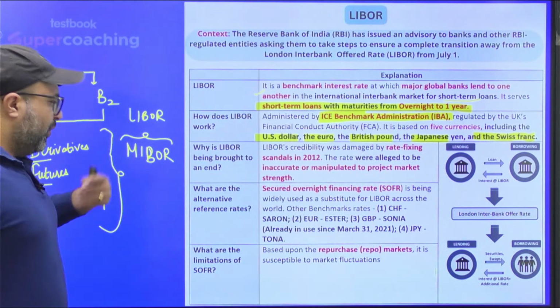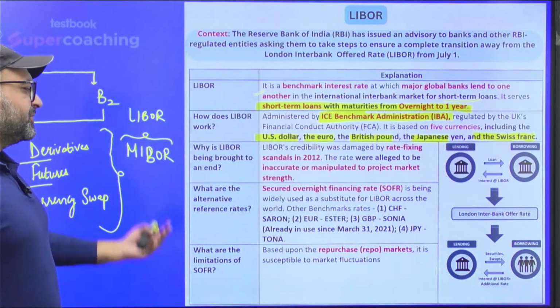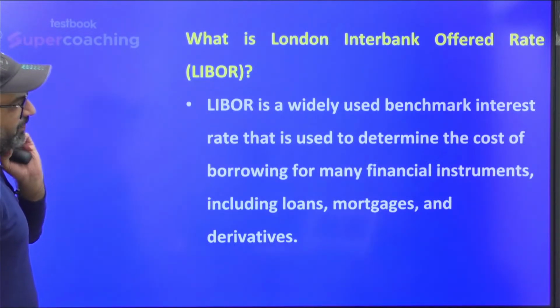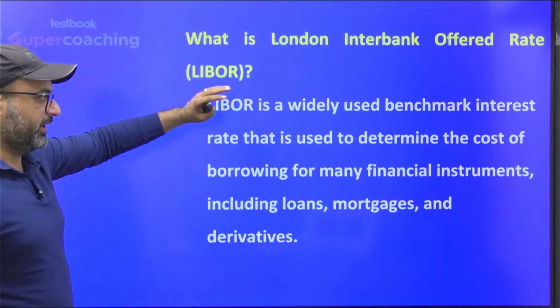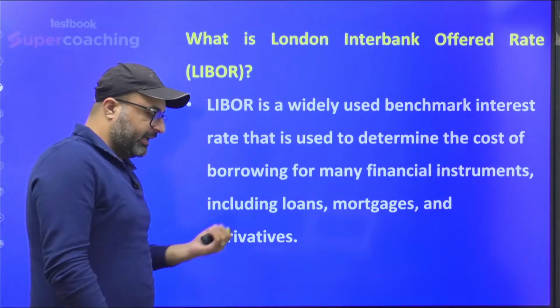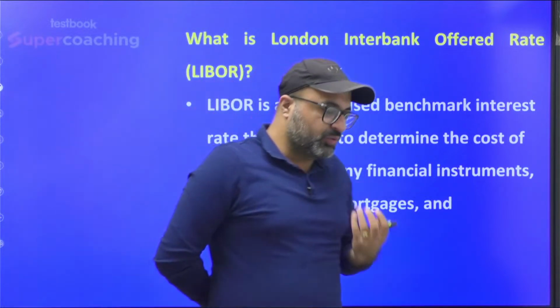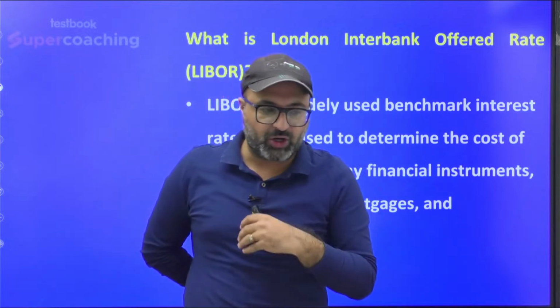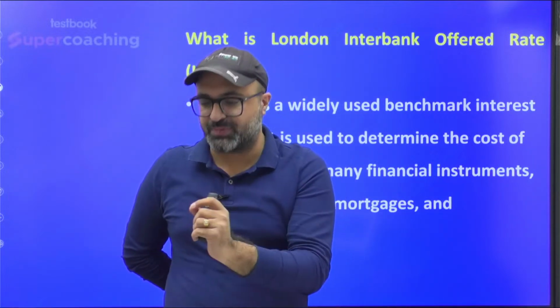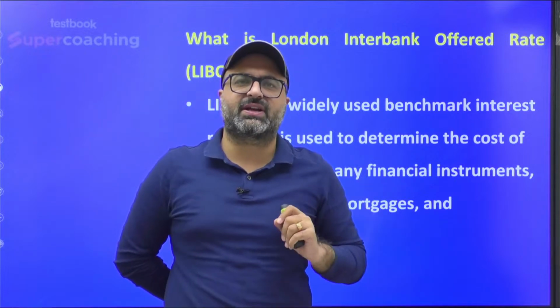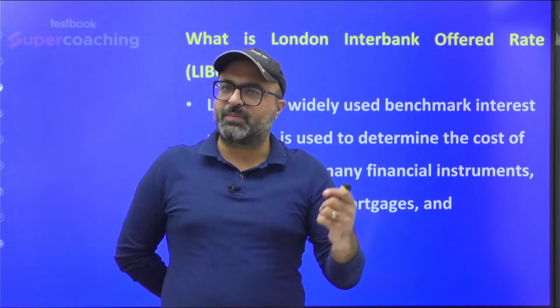Now, why it is not credible, why we are shifting away from Libor, let's discuss in much detail. First, what is London Interbank Offer Rate? As I said, it is the offer rate used by global banks to borrow and lend funds for the short term, from overnight to as long as 1 year. Libor is also used as a benchmark for many other transactions, such as derivatives, futures, currency swap agreements, options, and many more.